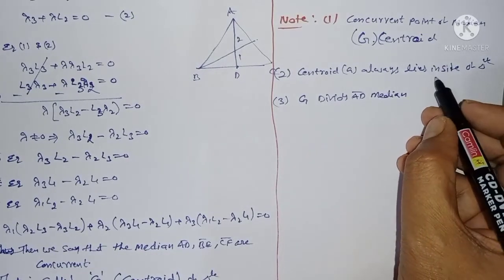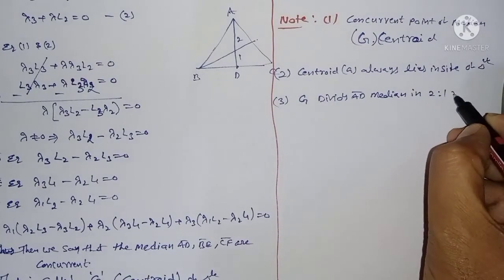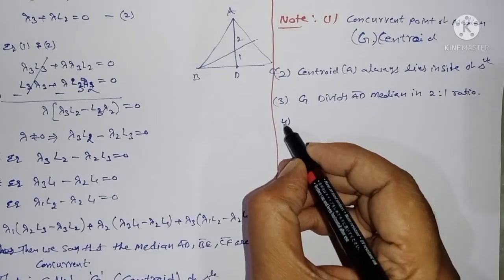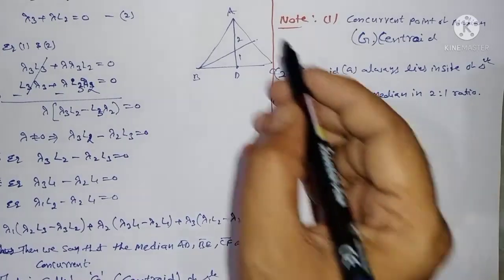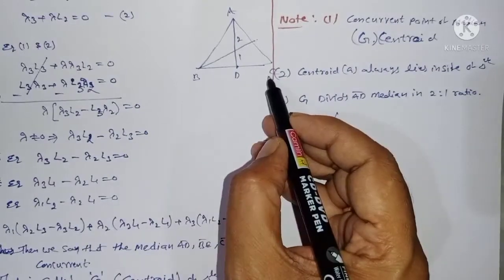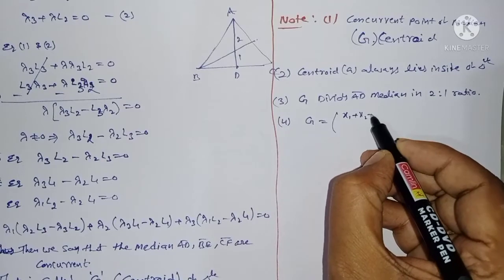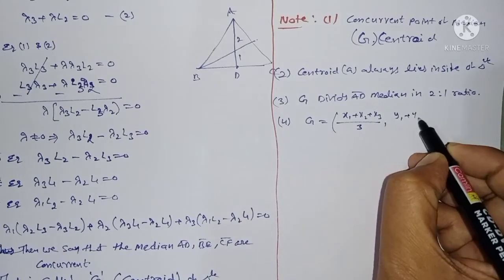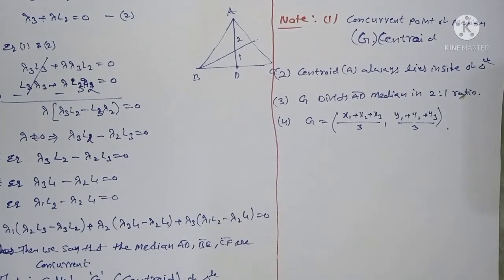AD median in 2:1 ratio. Which ratio? 2:1 ratio. And the fourth one is the formula: G is equal to, if the vertices are given as x1 y1, x2 y2, x3 y3, then G equals x1 plus x2 plus x3 by 3, y1 plus y2 plus y3 by 3. It is a formula only.